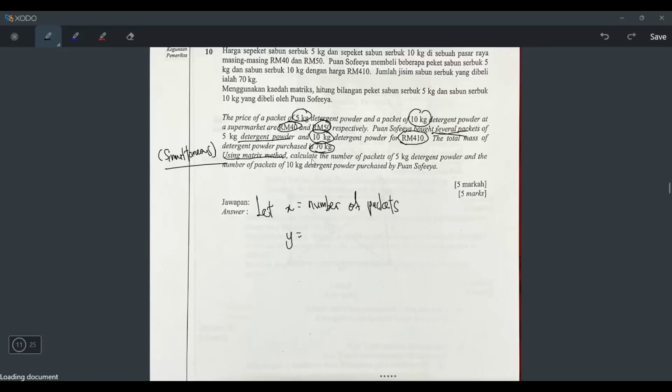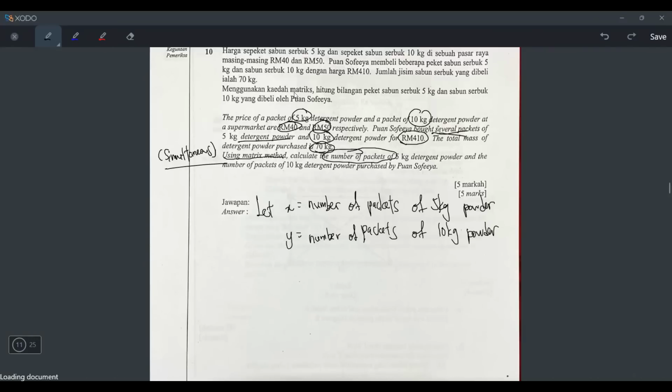Let me tell you how I know. You just read the last line. They want you to calculate the number of packets of 5 kg detergent powder, right? So it means this is the one you want to find, the number of packets. So that is what you have to let. Okay, understand what I mean? It means whatever they want you to find, let that be the x. Okay, so what they want you to find, the number of packets of 5 kg powder, that's the x, and also the number of packets of 10 kg powder, that's the y. Whatever they want you to find, that is what you have to make x and y.